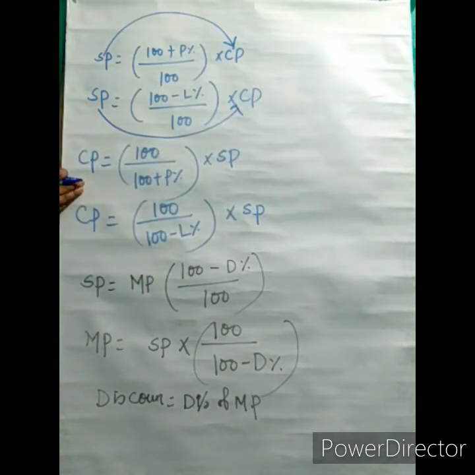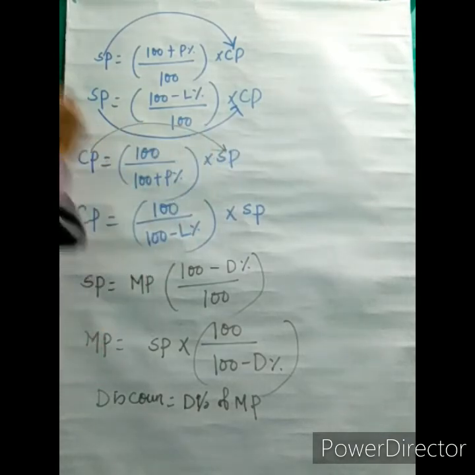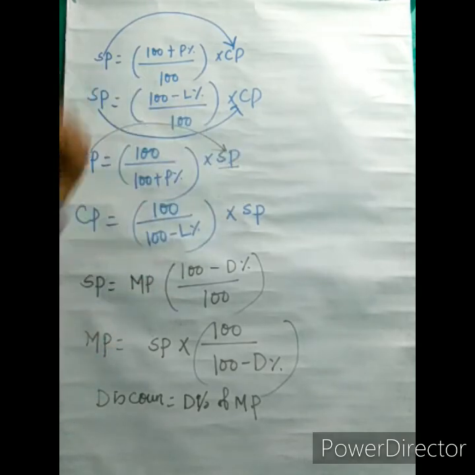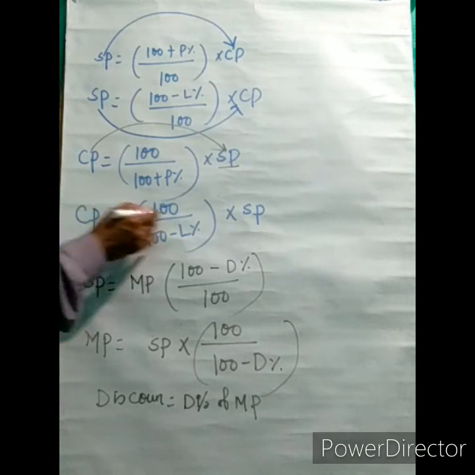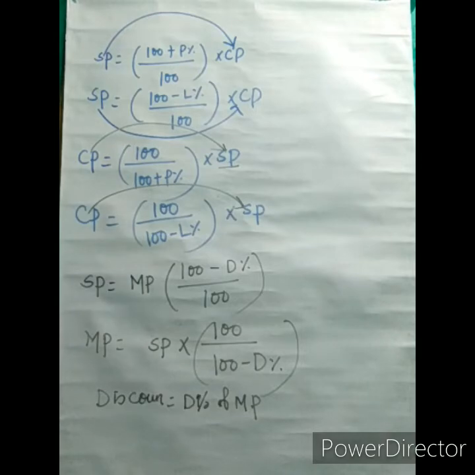And this is the formula which we derived. If we are finding CP, then CP depends upon SP. In case you are finding CP, first of all we need to get SP. First find SP. The same formula applies in case of loss: CP in case of loss will depend upon SP.